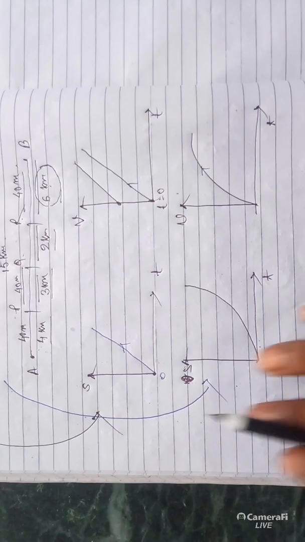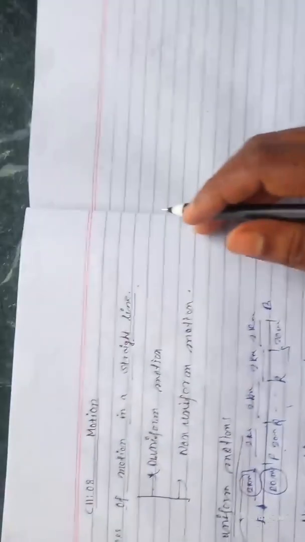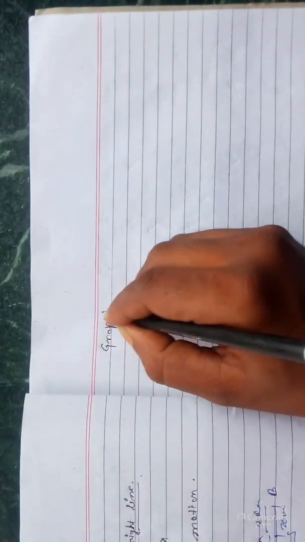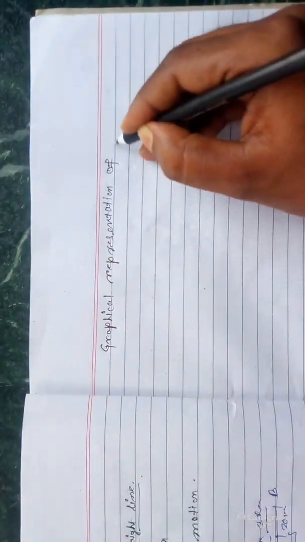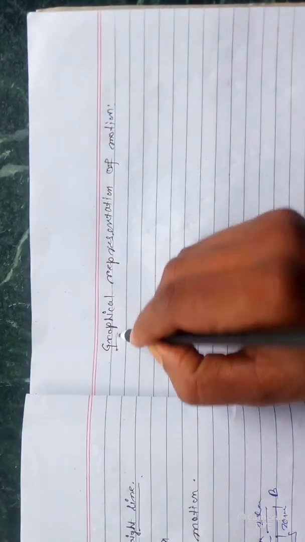Graphical representation of motion is in terms of the S-t graph, the distance-time graph, or the velocity-time graph.